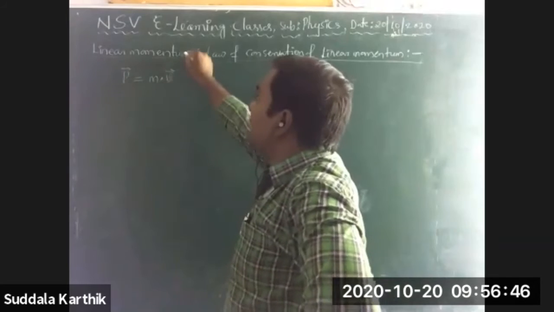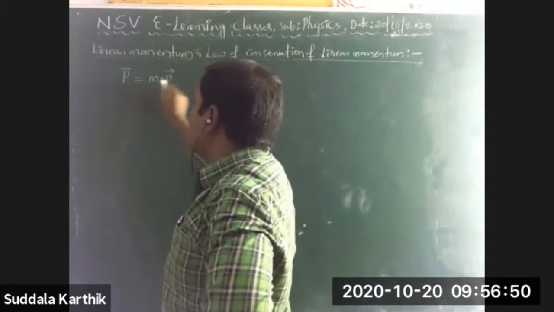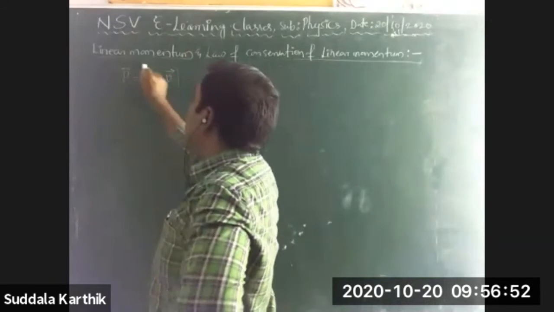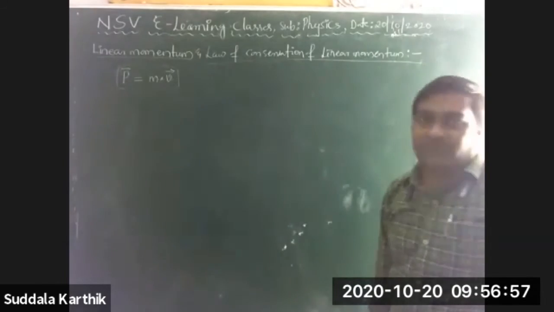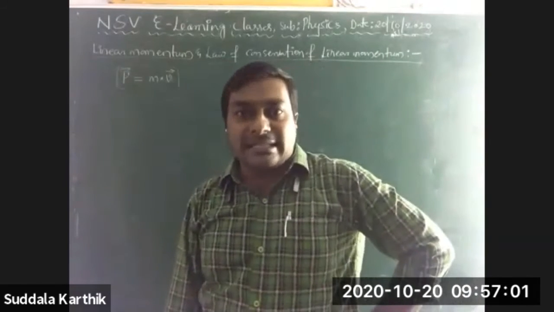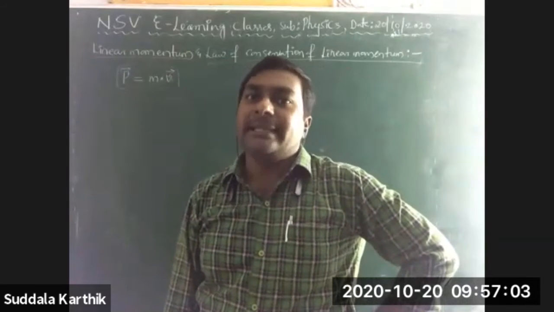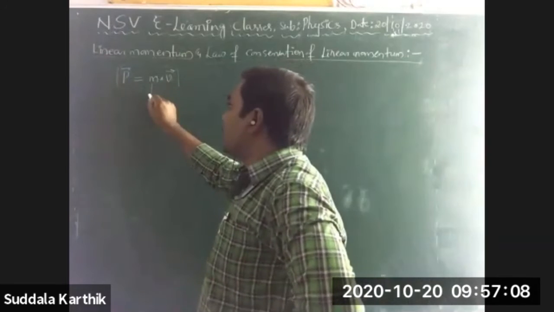Now this linear momentum P bar is equal to m v bar. The definition for linear momentum is the product of the mass of a body and the velocity of the body. What are the units for mass, Nana?